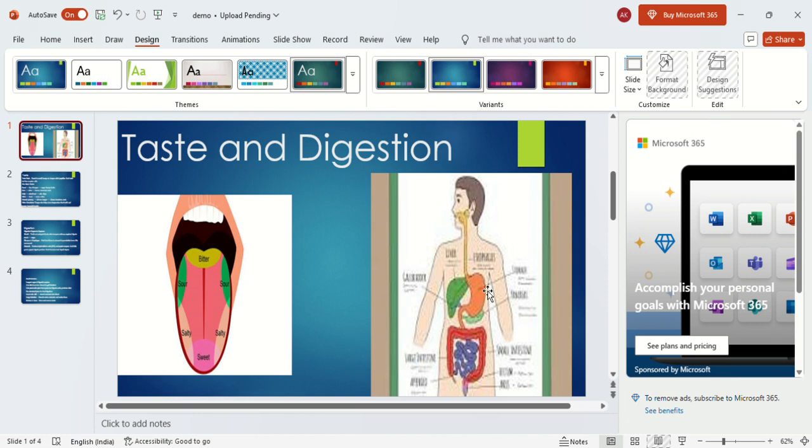Then it will reach the J-shaped structure called the stomach. The stomach has hydrochloric acid and also the enzyme pepsin. The hydrochloric acid kills all the germs present in the stomach, and pepsin helps to digest protein. From there, it goes to the small intestine. The small intestine is the longest part of the digestive system, and it has an intestinal juice which makes the final digestion, and from there it moves to the large intestine.